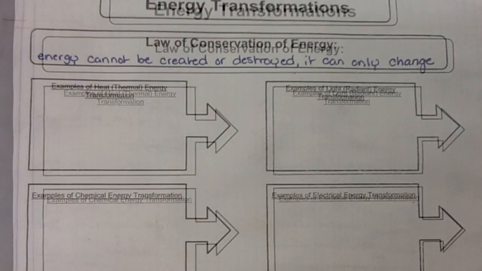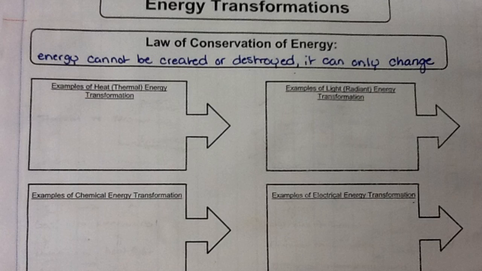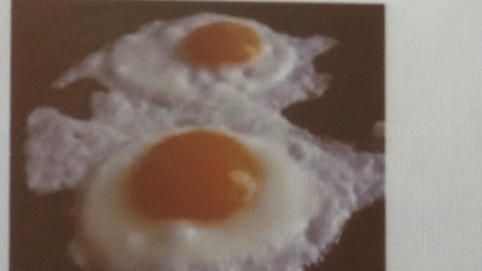The law of conservation of energy is just like the law of conservation of matter, which said matter cannot be created or destroyed, it can only change form. Well, the law of conservation of energy says that energy cannot be created or destroyed, it can only change form. Next, we're going to list several examples of energy transformations that take place.